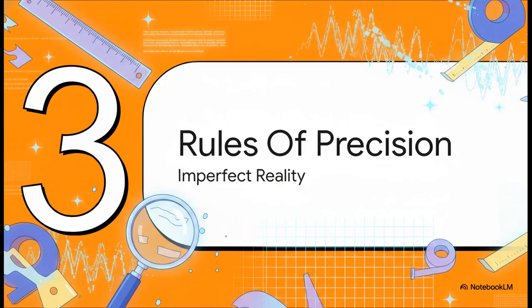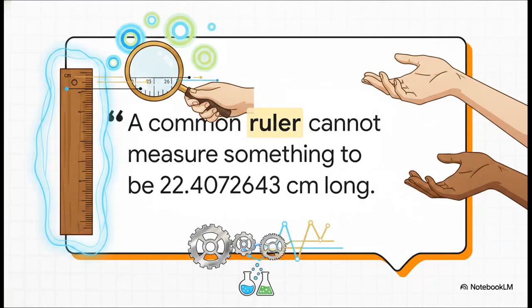All right, Section 3, the rules of precision, dealing with an imperfect reality. So we've got our units, and we have a slick way to write massive numbers. But now we have to face the cold, physical reality of our actual tools. Perfect measurement is simply impossible. Dr. Kim uses this great example to ground us.